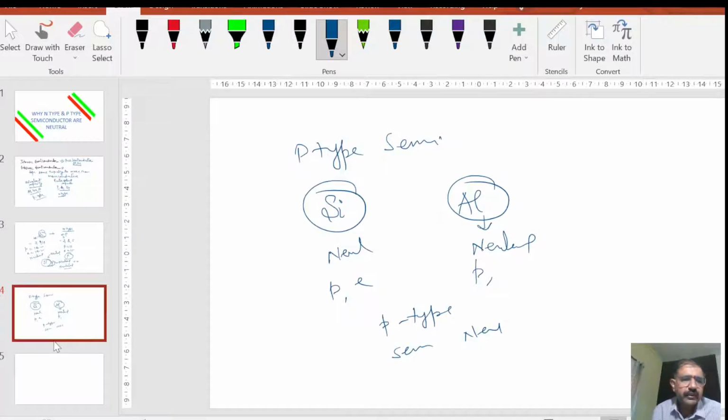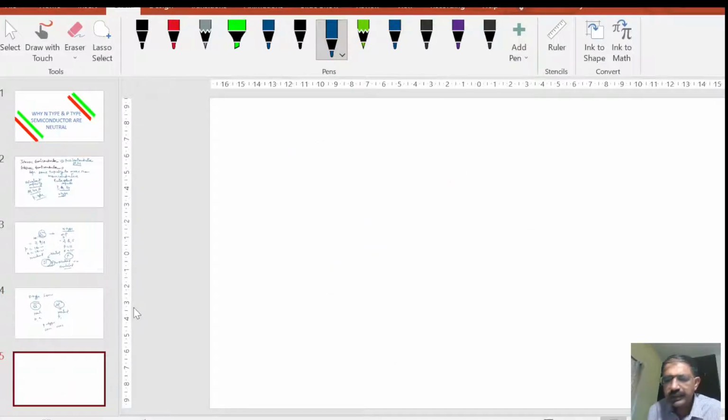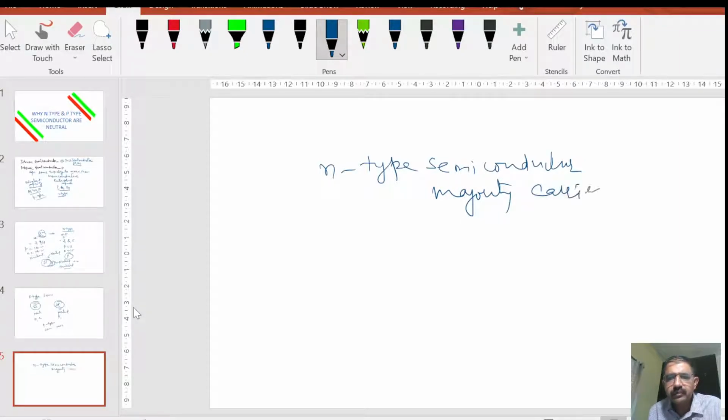So I think you understood. Normally we say that in an n-type semiconductor the majority carriers are electrons, but actually it is neutral.